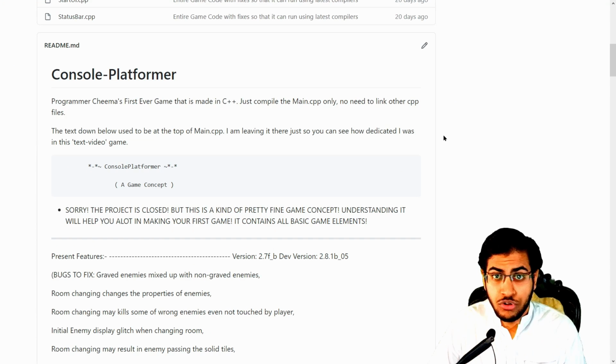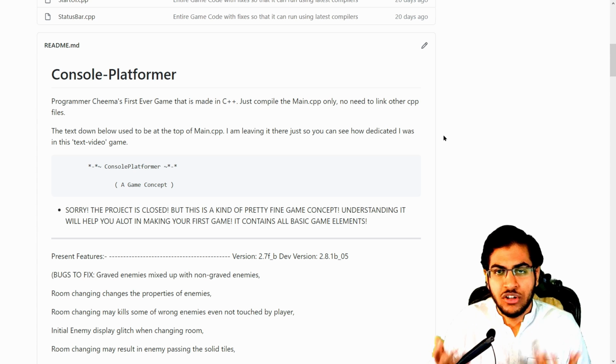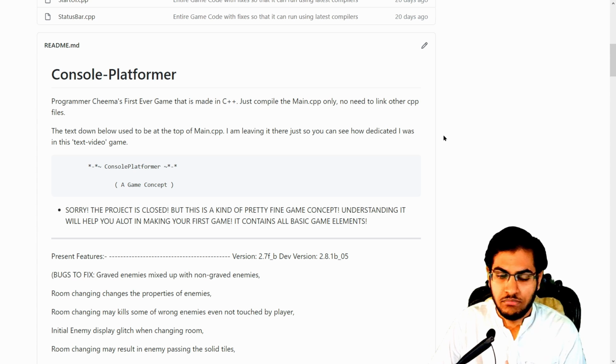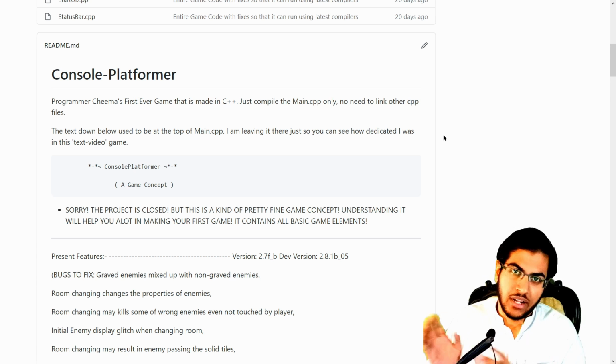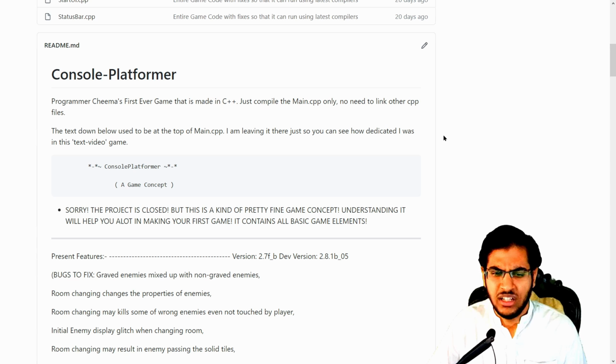In order for you to run the program, all you have to do is compile main.cpp, and of course all the files will compile along with it. No need to link other cpp files. The special thing about this game is that